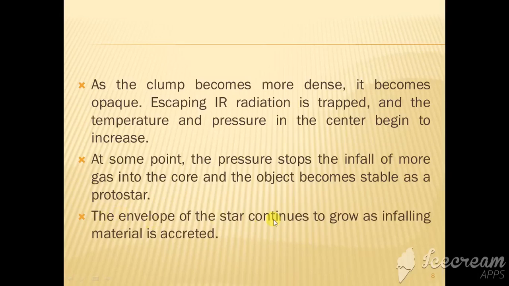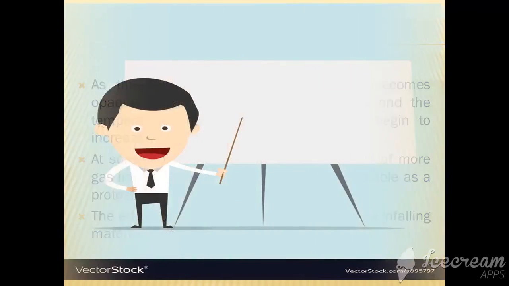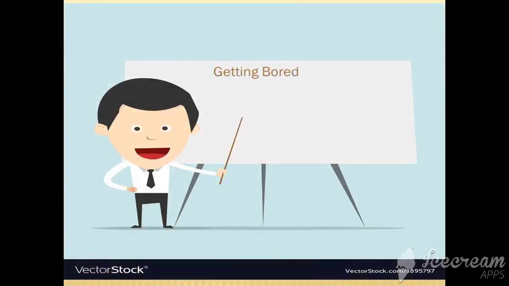The envelope of the star continues to grow as infalling material is accreted. As the material goes inside the protostar core, its size continuously grows. Okay, so up to here, I think the things are clear, but I can repeat.